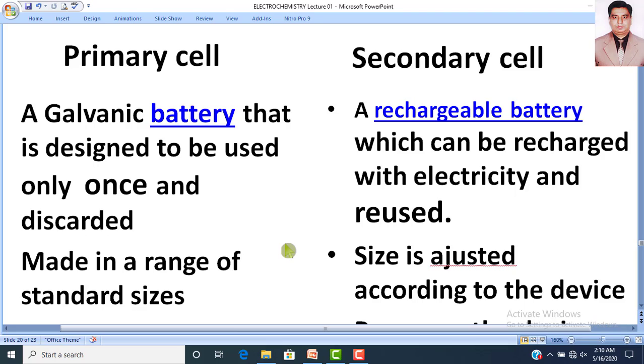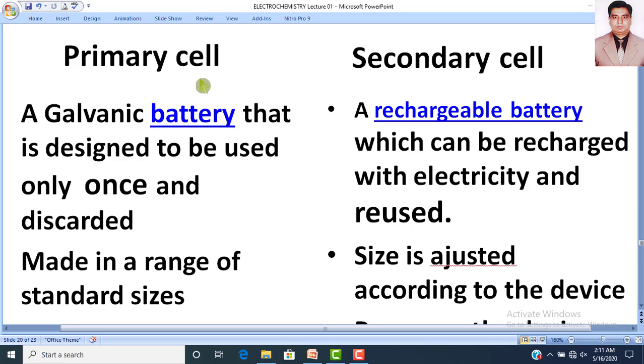Dear students, if you have used cells in your life, just like in your childhood you have been using Chanda battery cells, like 555 cell, Toshiba cell, these are the cells which when you use for the first time, then you discard them because they are not rechargeable. Similarly, if you are using a mobile battery, then you have seen that you are recharging it again and again. So from the charging point of view, you can say there are two types of cell. One is the primary and the other is the secondary.